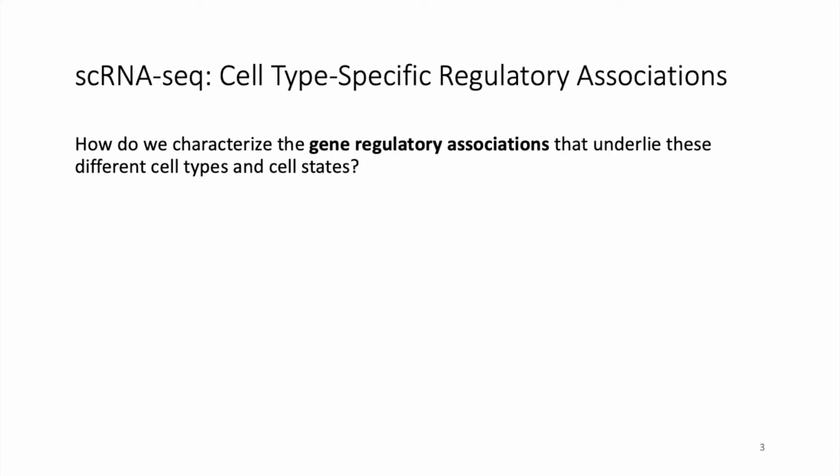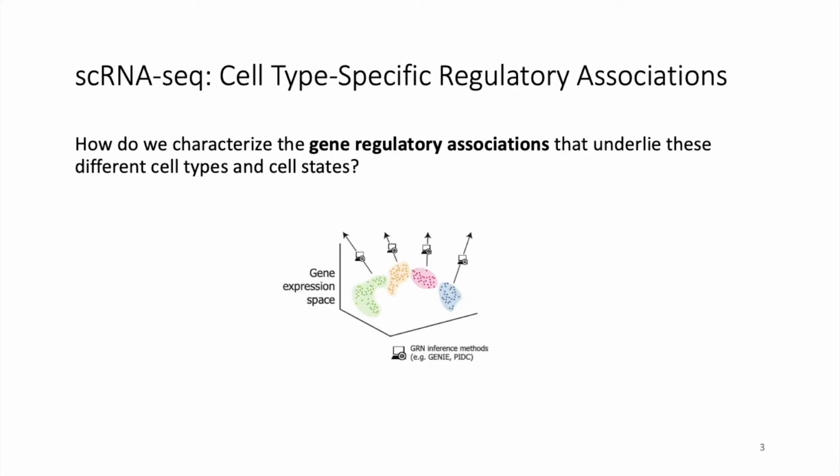How do we characterize the gene regulatory associations that underlie these different cell types and cell states? One straightforward approach to inferring gene regulatory associations for a cell type in a single-cell RNA-seq dataset is to take the cells that belong to that cell type and apply a gene regulatory network inference algorithm on just this subpopulation of cells. While this approach may be effective for cell types that are represented by a large number of cells,